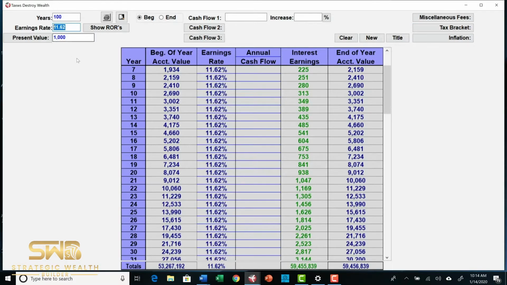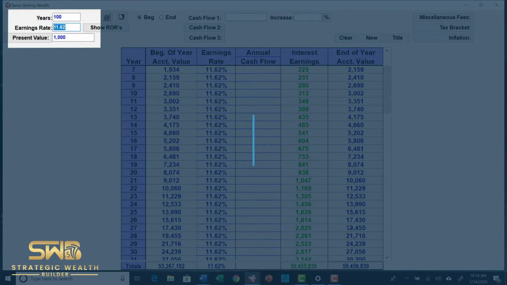So here's what we're going to do. We're going to take a minute and pretend that 100 years ago, your great-great-great-grandfather put $1,000 in the stock market and he left it there and it didn't get found for 100 years. Let's take a look at what that would have grown to.